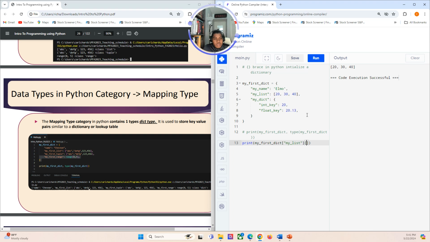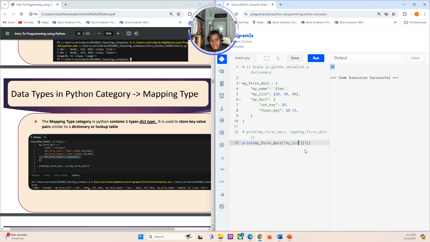If I need 30, I'll do 1. Okay, and it should print 30. All right, so that's accessing, right? So we looked at accessing on a top level, accessing with these other sequence types being tied to a key inside the dictionary. And also we could look at accessing a dictionary in a dictionary. Okay, so let's practice accessing my dictionary here.